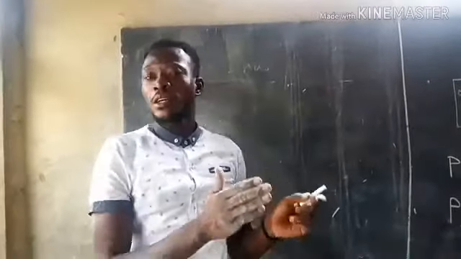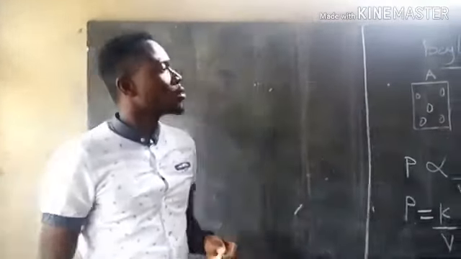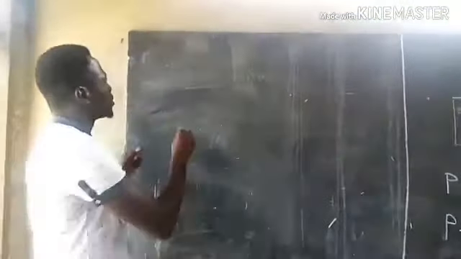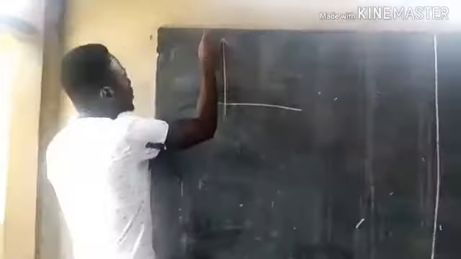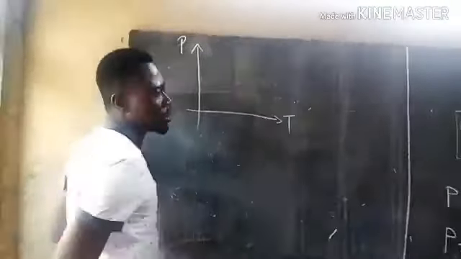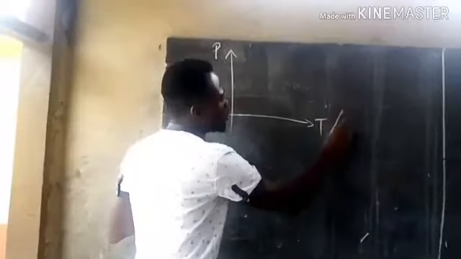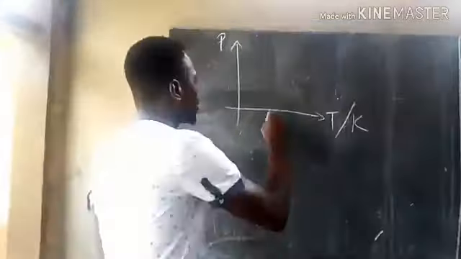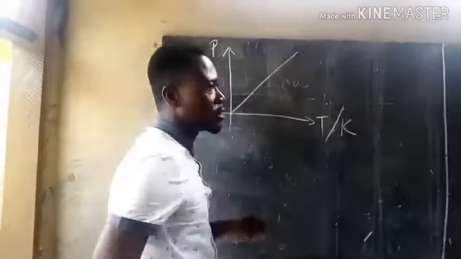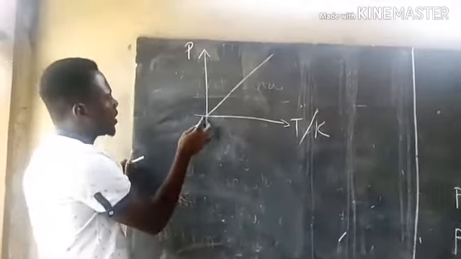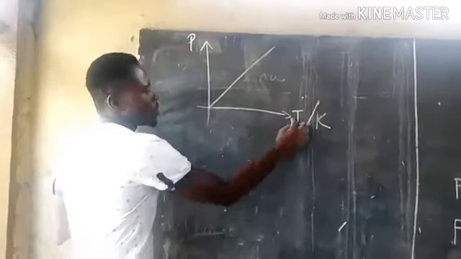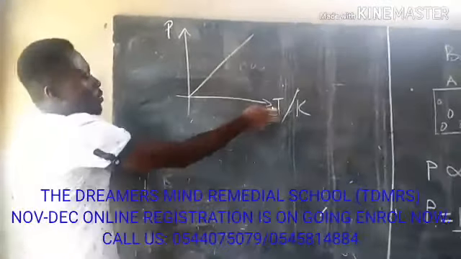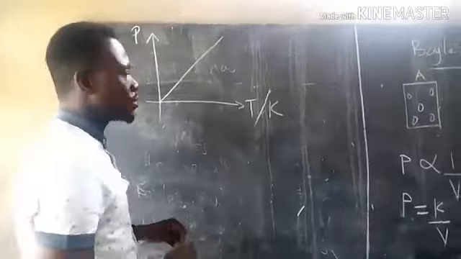Let's look at a graph when we plot pressure against temperature. So we have pressure and temperature. This temperature is absolute temperature, so the unit will be in Kelvin. And there is a direct relationship, so we are going to have a linear graph. As pressure increases, the absolute temperature has to increase. When pressure decreases, absolute temperature also has to decrease.